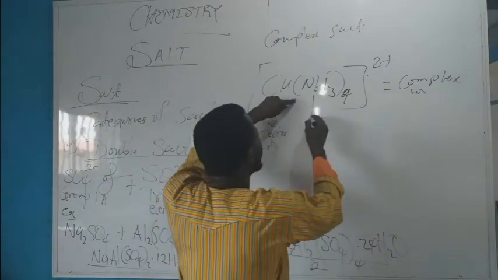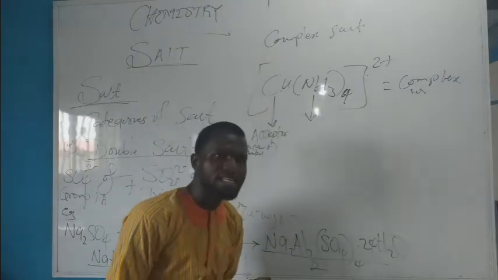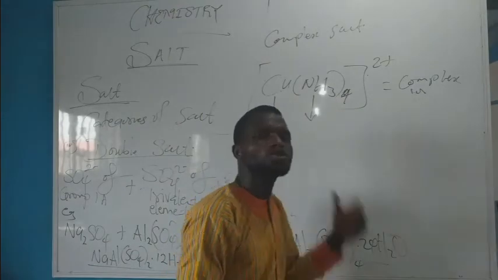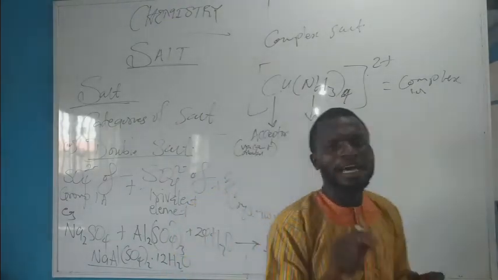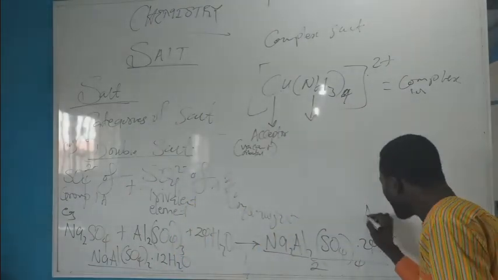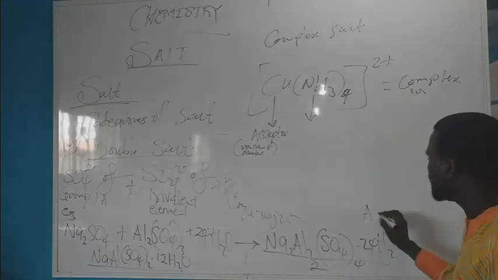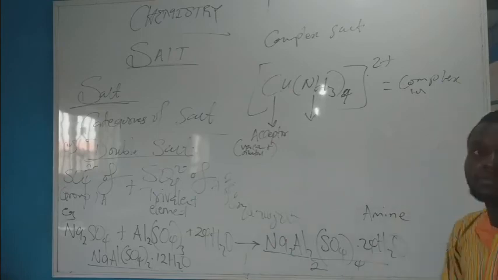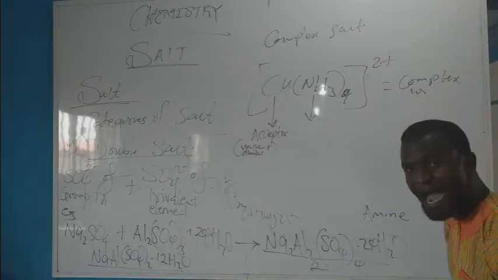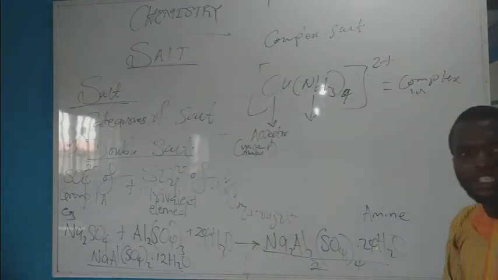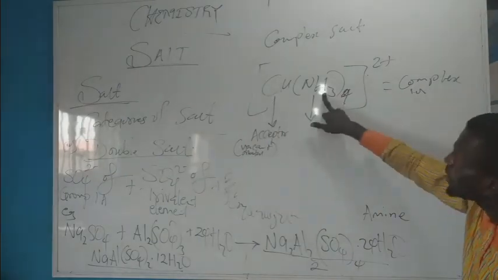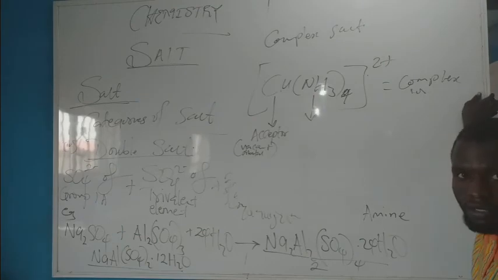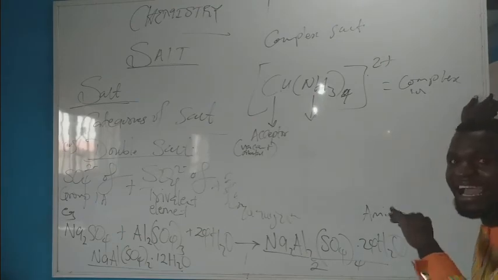Then this amine, please take note of this. Tetraamine copper 2 ion, tetraamine. Now the amine here should be discriminated from the organic amine, in that the organic amine has only one N. While the inorganic amine, ammonia here, in coordination compounds, ammonia is given the word amine, water is given the word aqua. So compounds are given an entirely different name.